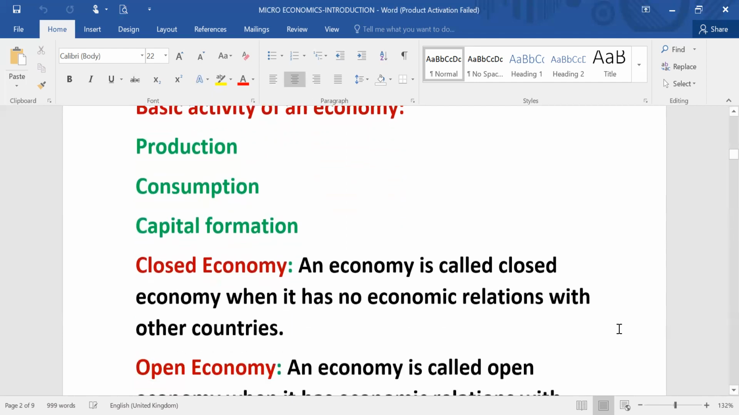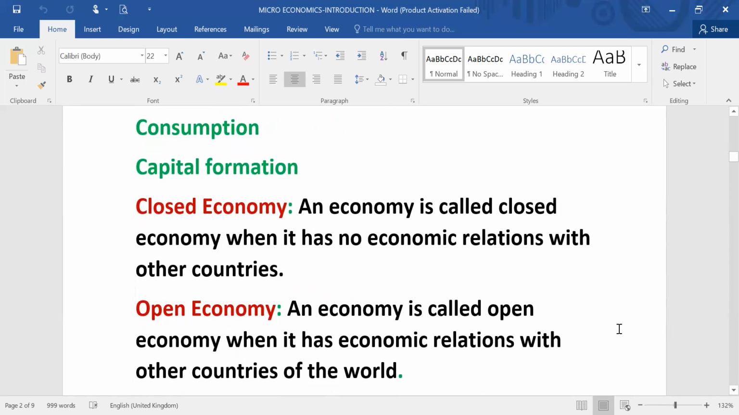Then we will come to another topic called closed economy and open economy. When we use the word closed economy, it is a type of economy where there's no economic relationship between one country and another country, or we can say that there's no transaction of goods and services between two countries. Then that country which is not keeping any economic relation with the other country is known as a closed economy. No relation, no economic relation.